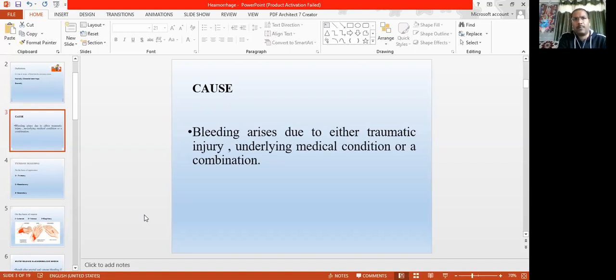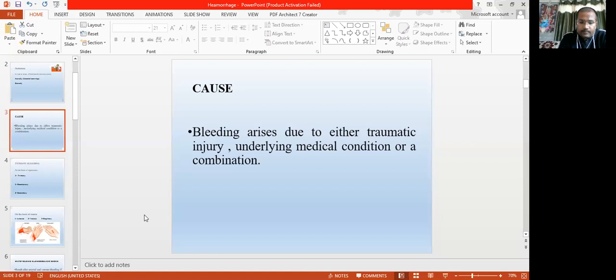If any coagulopathy happens, blood is unable to clot, and due to some medical condition the vessels rupture, or some capillary is bursting. So that is the medical condition, or maybe both together. So the bleeding may be due to injury, or any metabolic or medical conditions, or it may be a combination of both.